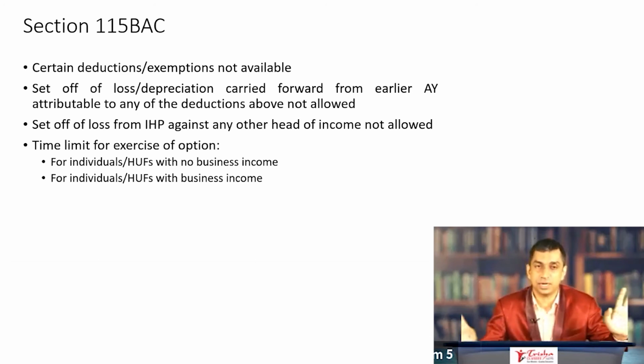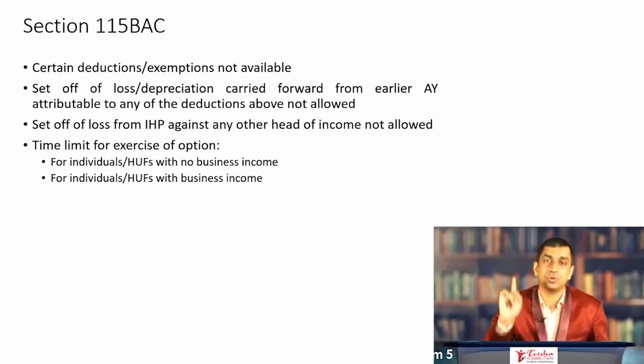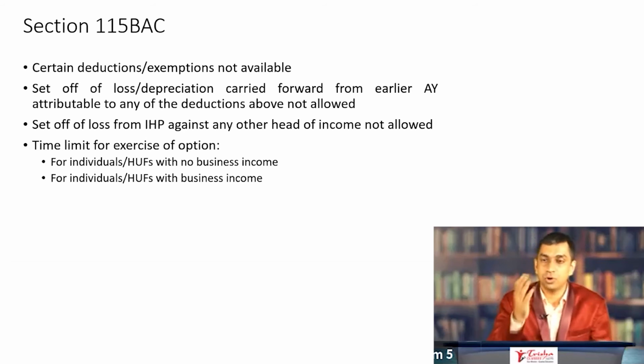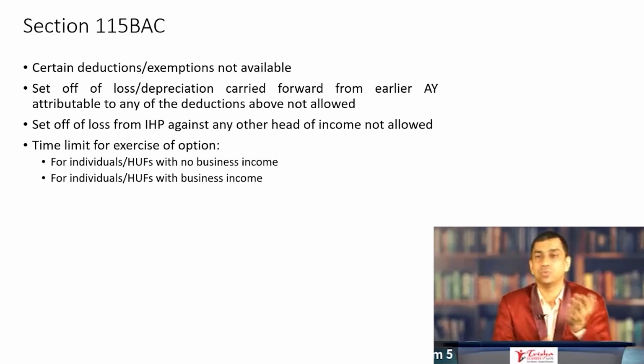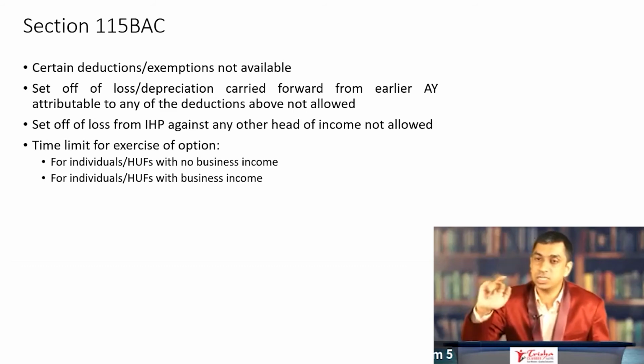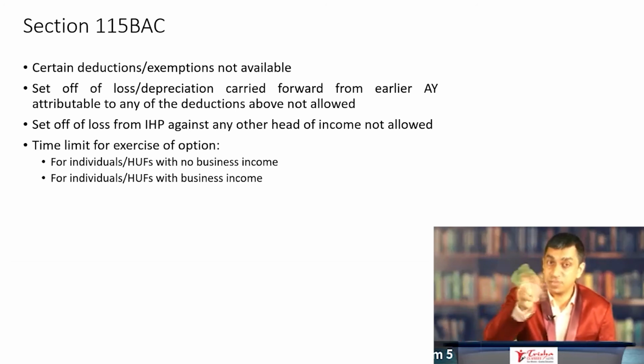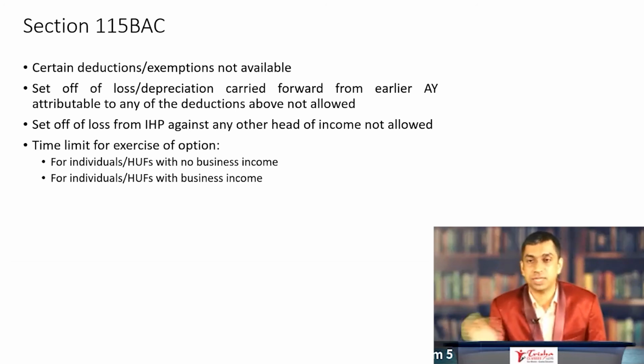Once you have changed your option, you can't come back to your previous option ever for the rest of your life. That's what 115 BAC says. You can change it once, but after that you cannot change it at all. But if you don't have income from business or profession, you can keep changing it as many times as you like. Every year, you can look at both options and choose one of them. But if you have income from business, you can change in any of the future years only once; after the first change, you cannot change it a second time.